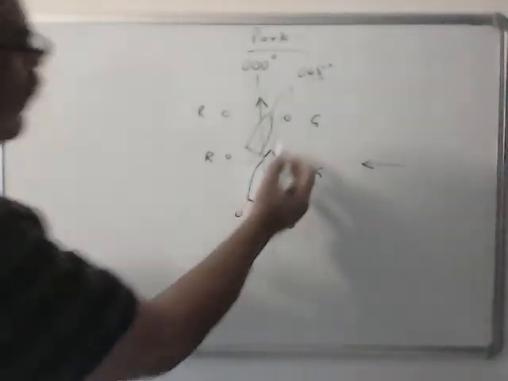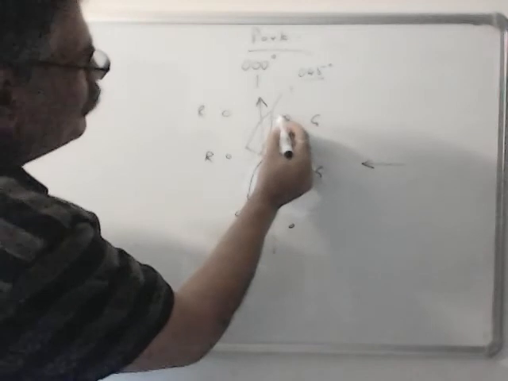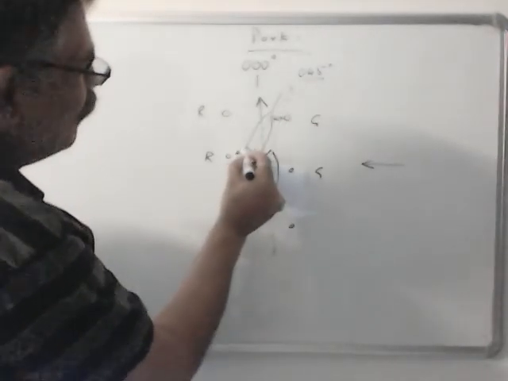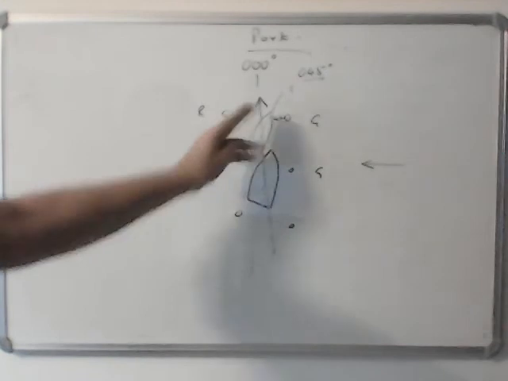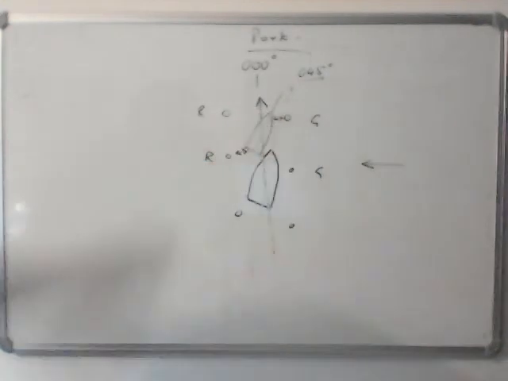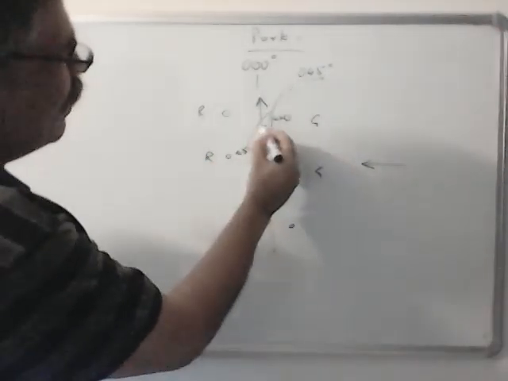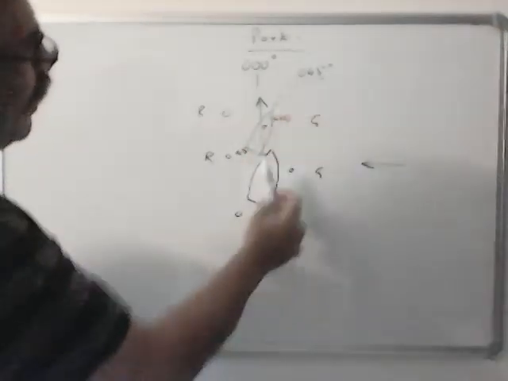Now here you can see your starboard bow is very close to the green buoys and your port quarter is very close to the red buoys. So to increase this distance and this distance, we have to reduce this angle. This angle is the angle between course steered and course made good.